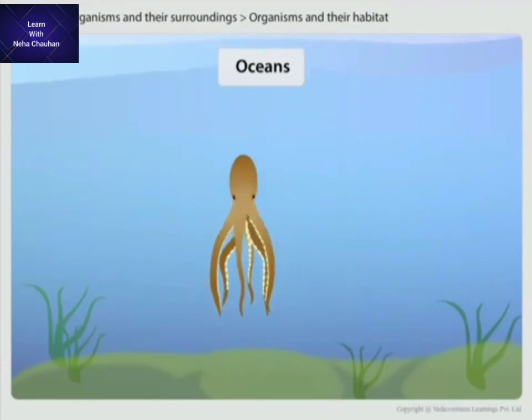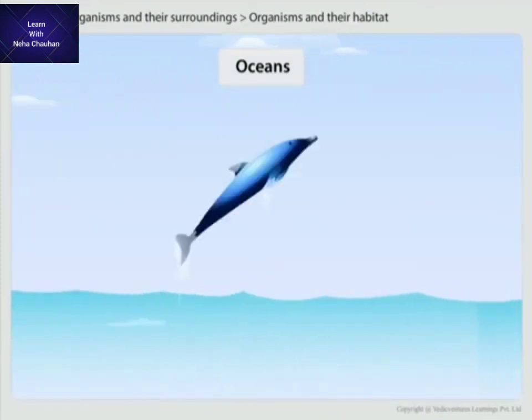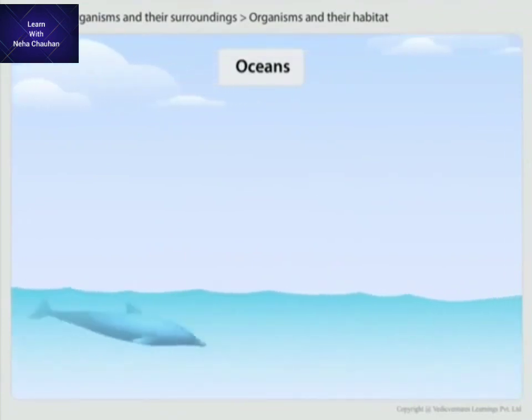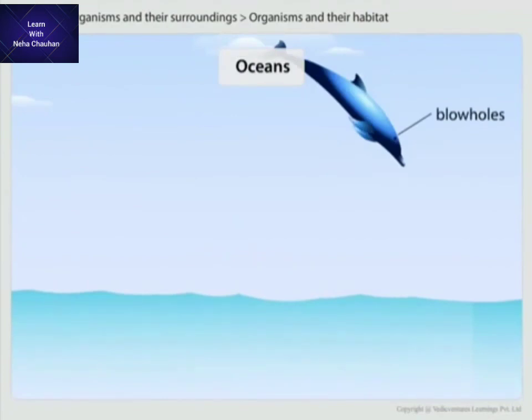Those animals which have gills can stay deep inside the water, and those which do not have gills come to the surface to breathe, just like whale, shark and dolphins.